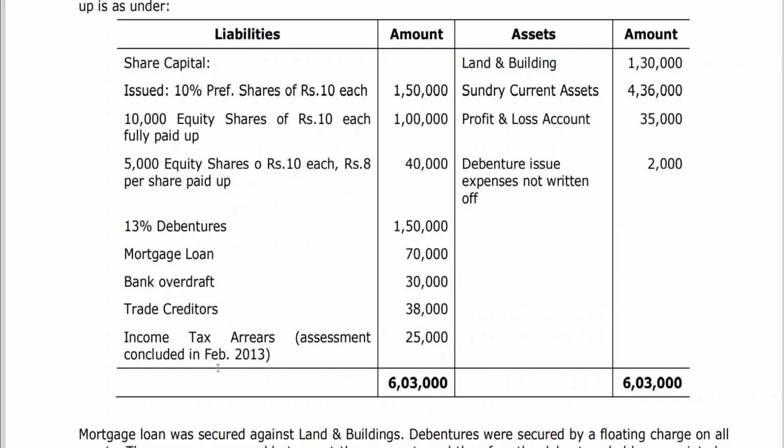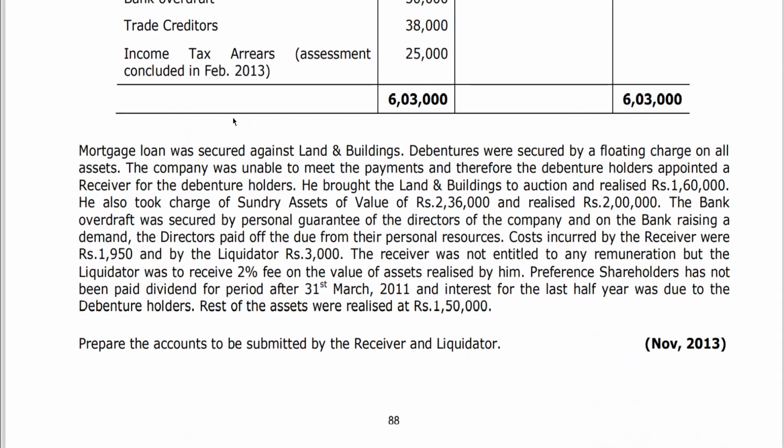Okay, now come back to this. Land and buildings, sundry current assets, profit and loss account, debentures issue expenses not written off. Mortgage loan was secured against land and building. Debentures were secured by floating charges on all assets. The company was unable to meet the payments and therefore debenture holders appointed a receiver. He brought the land and buildings to auction and realized 1,60,000. He also took charge of sundry assets of value 2,36,000, realized 2 lakhs. You try to understand this here.